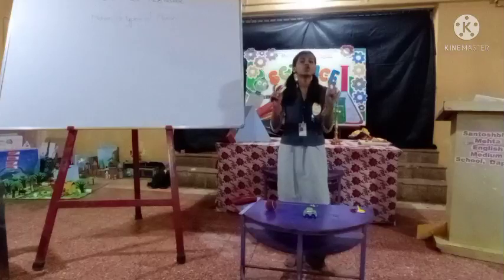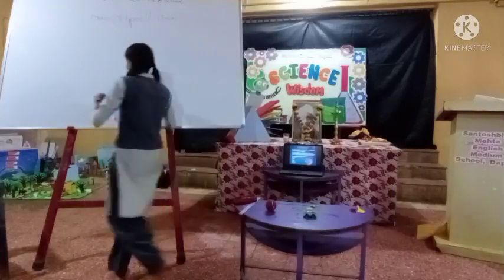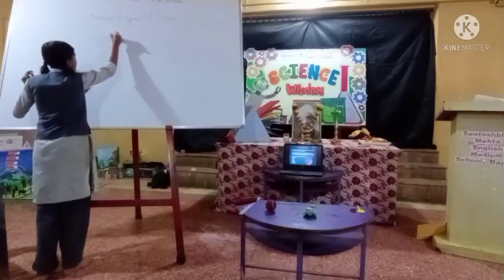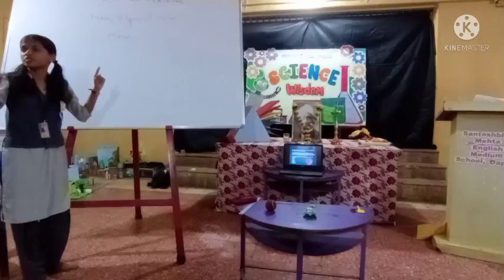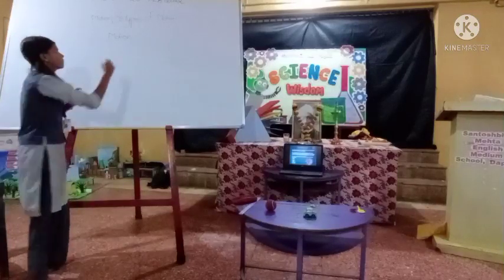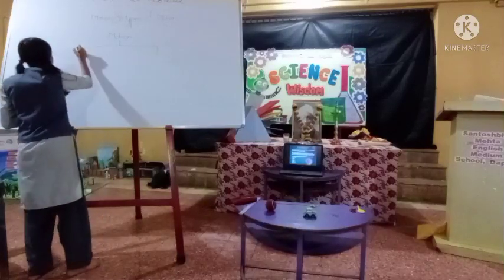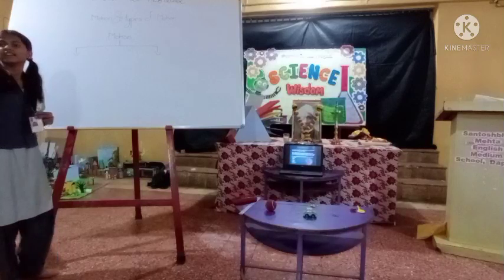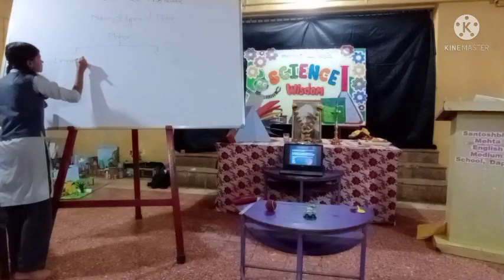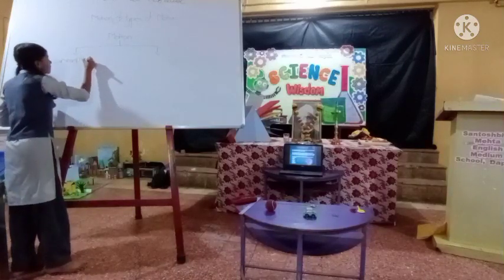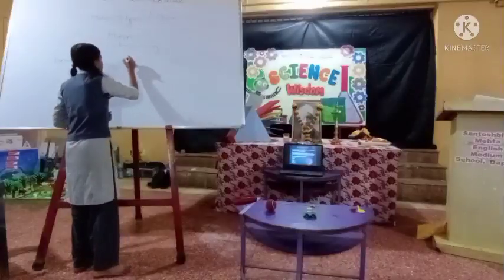So there are two main types of motion: linear motion and non-linear motion. Now see here. First we have seen motion. So how many types of motion have I told you now? Two. First is linear motion. Very good. And second is non-linear motion.